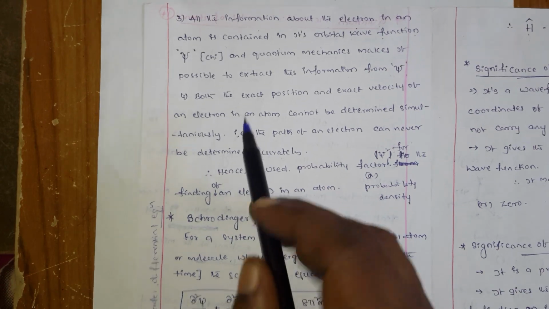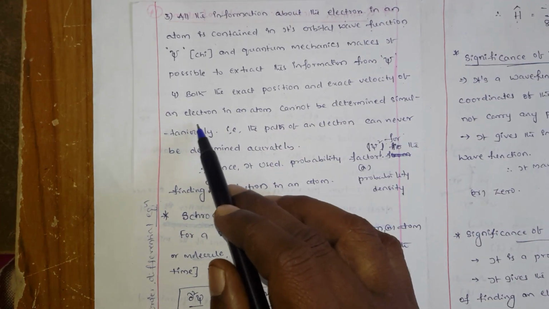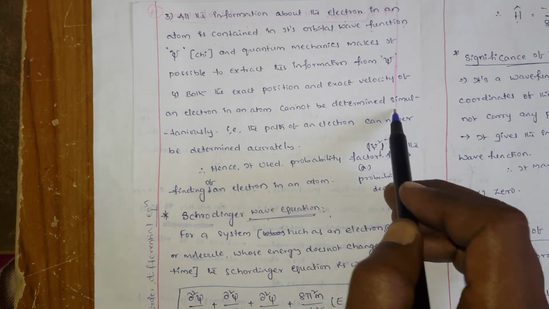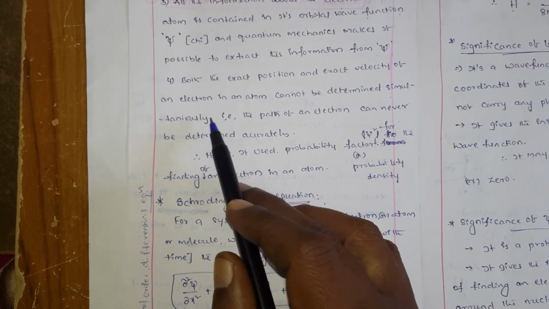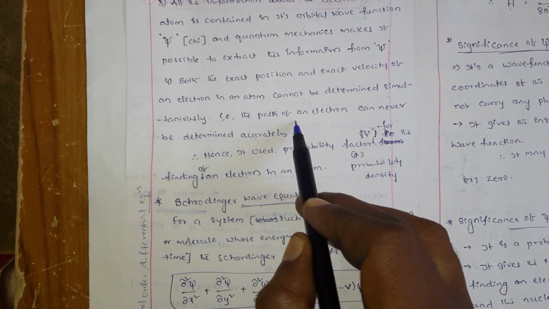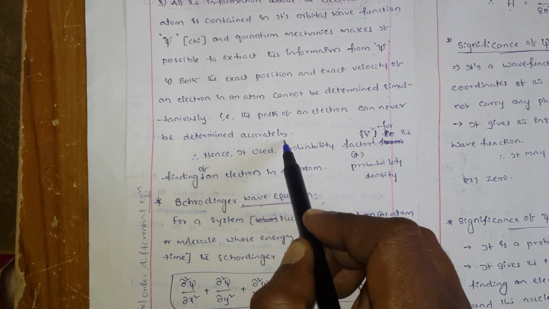Both the exact position and exact velocity of an electron in an atom cannot be determined simultaneously. You know this from the Heisenberg uncertainty principle. That is the reason why the path of an electron can never be determined accurately.